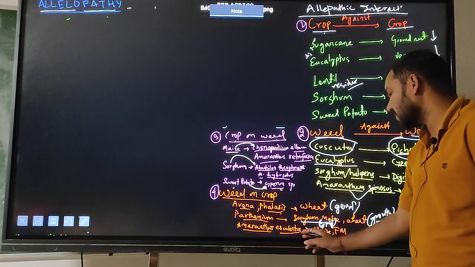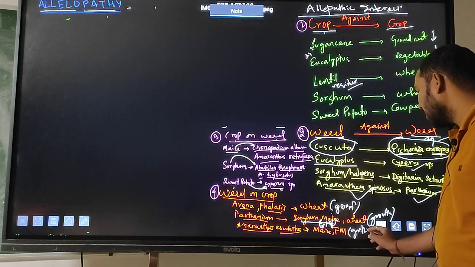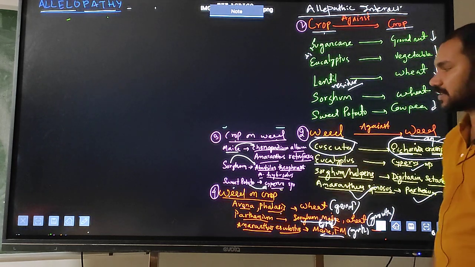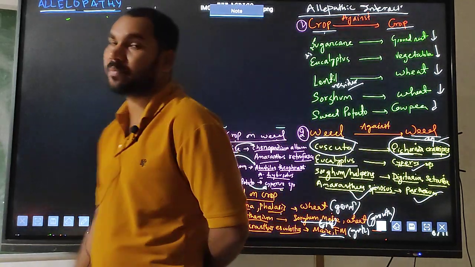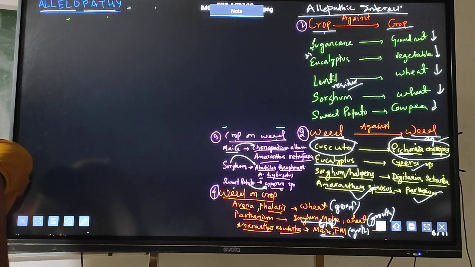Amaranthus spinosus will also decrease the growth of maize and finger millet. So these are the 4 types of interactions you will find.